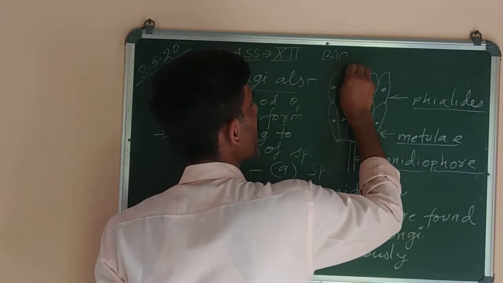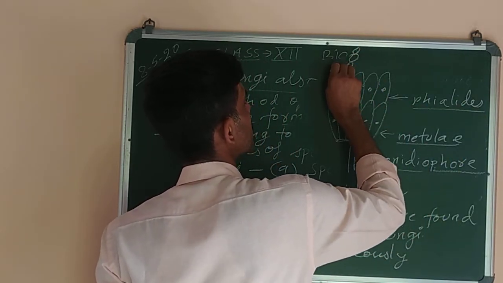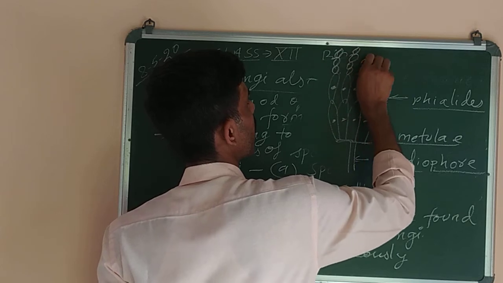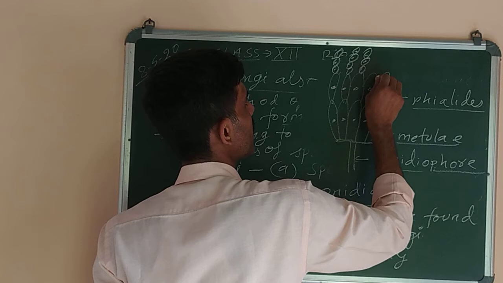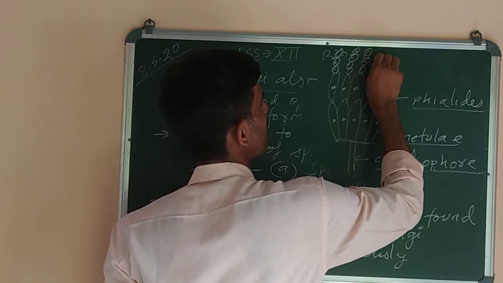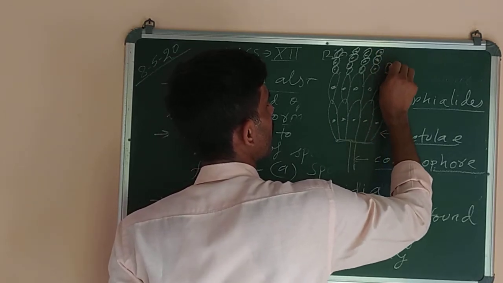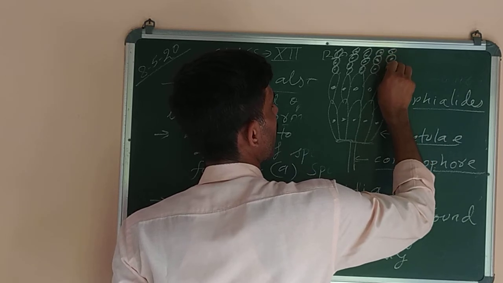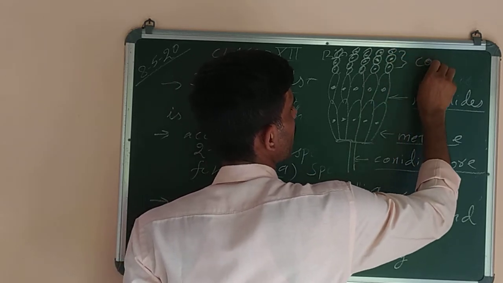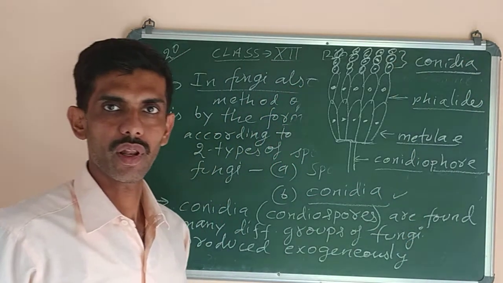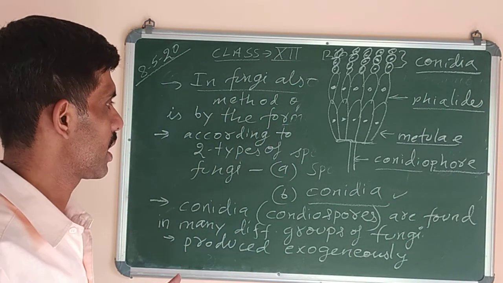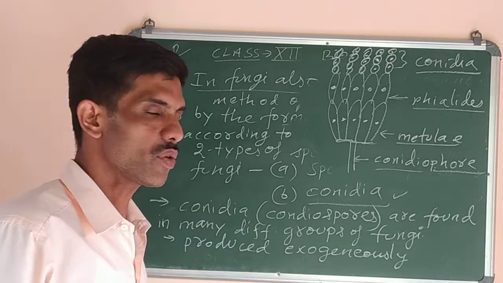And on top of it now, the conidia are produced like this. Circle, circle you can draw, each of them with a nucleus inside. These are called conidia. These conidia will be liberated and they can germinate and grow into a new fungus.